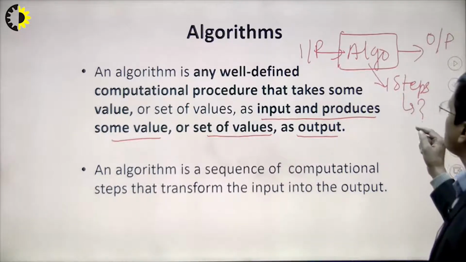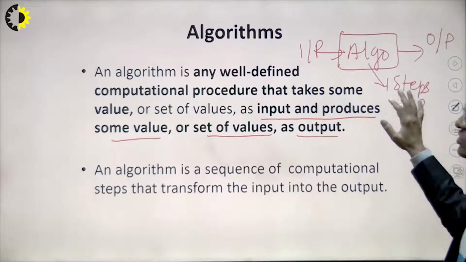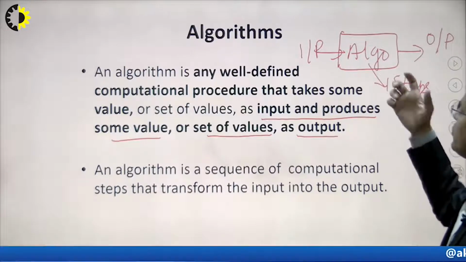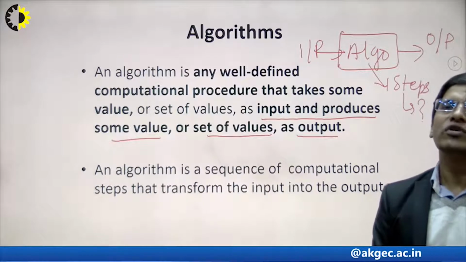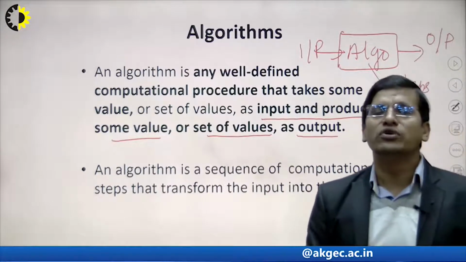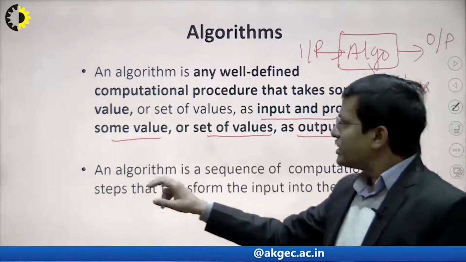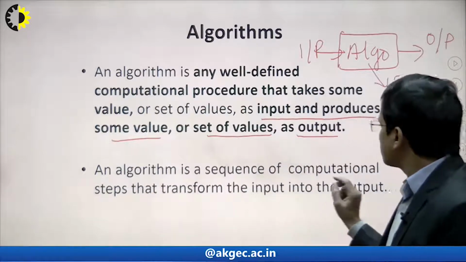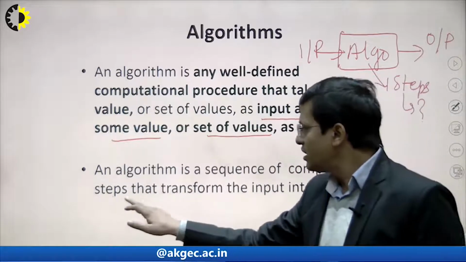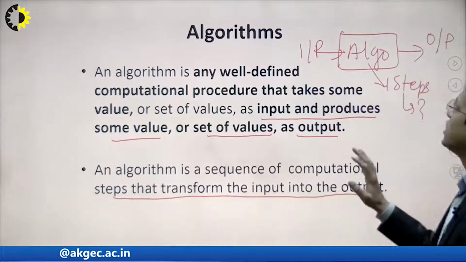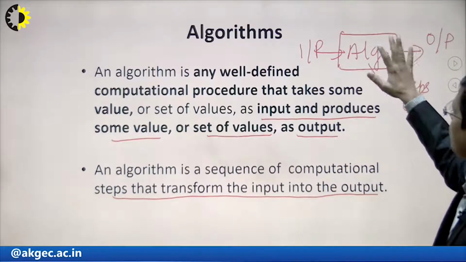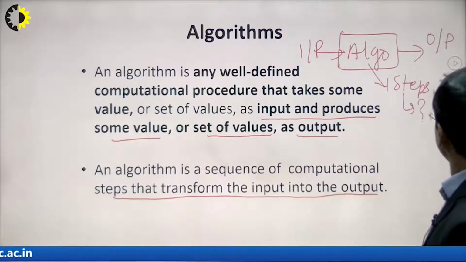And what are the steps? That will be the stepwise process of this algorithm. Before designing any algorithm, we first think about what steps we need to reach the output, right? And second, an algorithm is a sequence of computational steps that transform the input to output. So this is the main objective, input to output, and we are following some process.